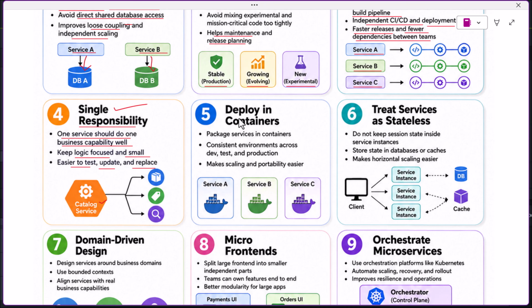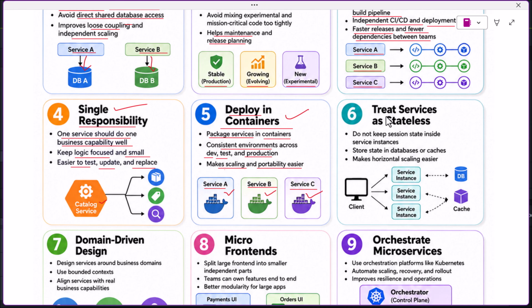The fifth best practice is deploy in containers. Microservices should be packaged in containers. For example, Service A, Service B, and Service C can each run inside separate containers. Containers give consistent environments across development, testing, and production. This makes deployment more reliable. It also makes scaling and portability easier.